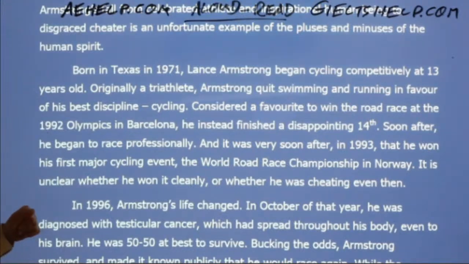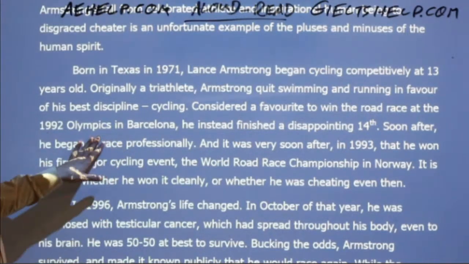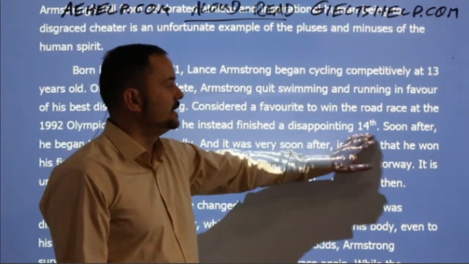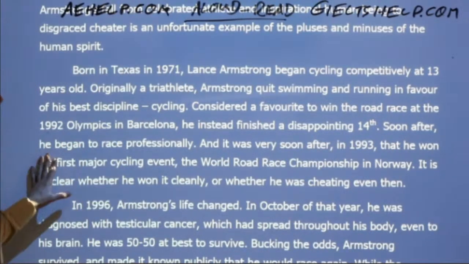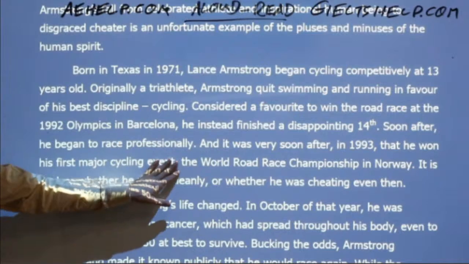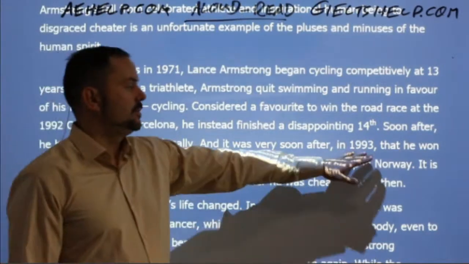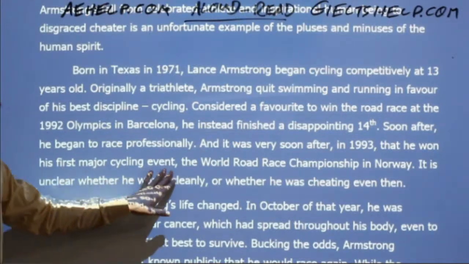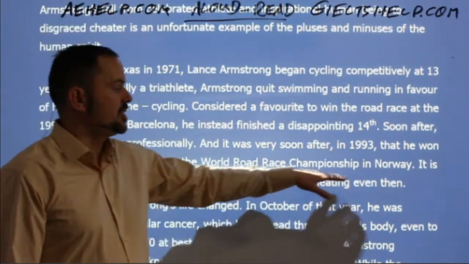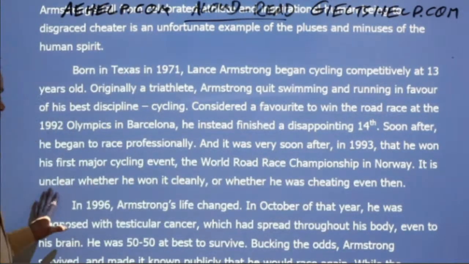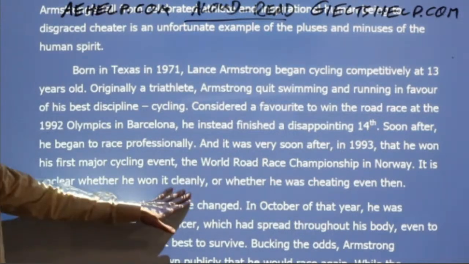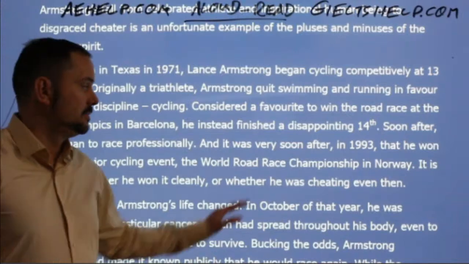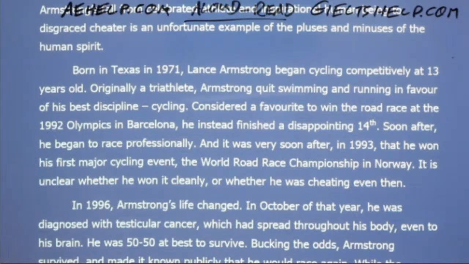He instead finished a disappointing 14th. Soon after, he began to race professionally, and it was very soon after, in 1993, that he won his first major cycling event, the World Road Race Championships in Norway. It is unclear whether he won it cleanly or whether he was cheating even then.